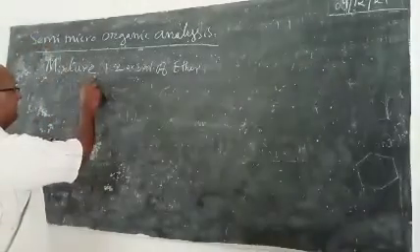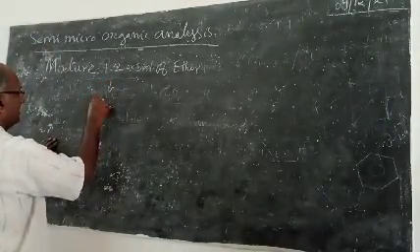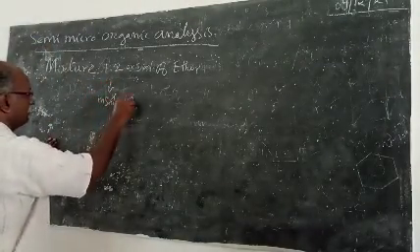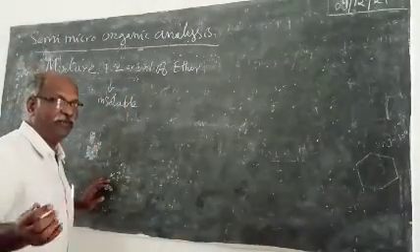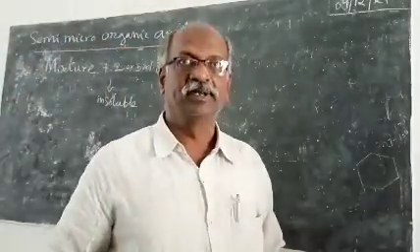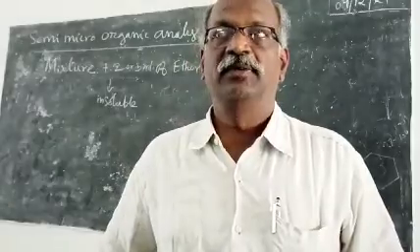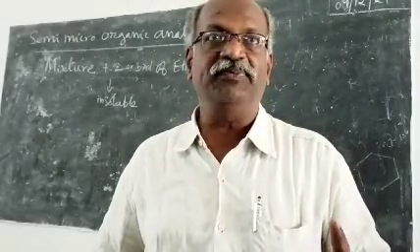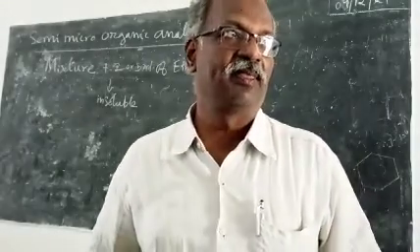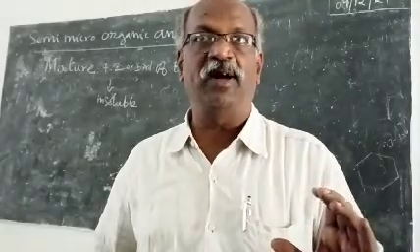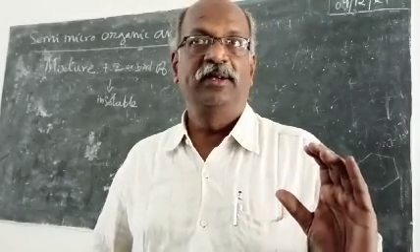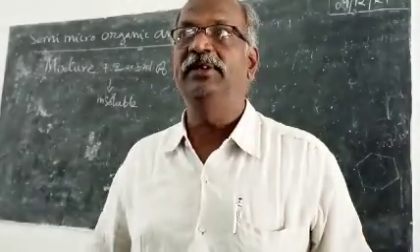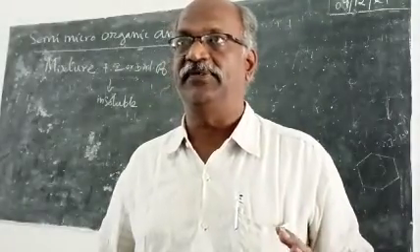If the mixture is insoluble, then your separation is over. So, this is called as pilot separation. Before going for the separation of the mixture in bulk, you carry out the pilot separation.